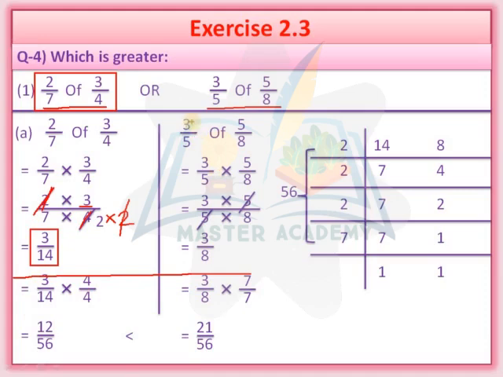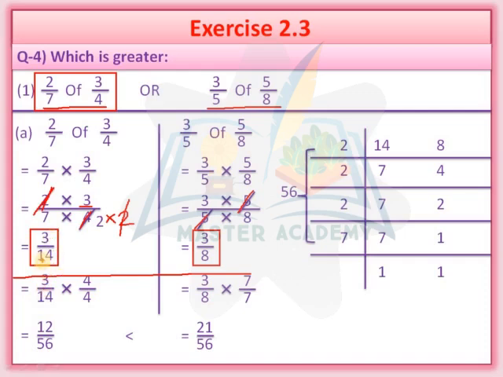Okay, now here 3/5 of 5/8. What is the meaning of "of"? Of means multiplication. So here 3/5 multiplied by 5/8. So 3 multiplied by 5 upon 5 multiplied by 8. You can see this 5 and this 5 will be cut directly. So the remaining number is 3/8. Now you can look at this side.